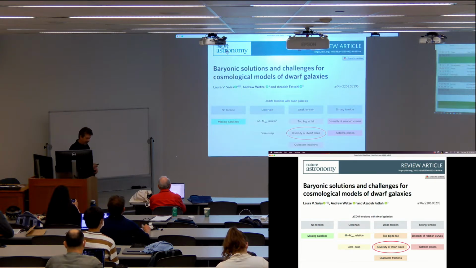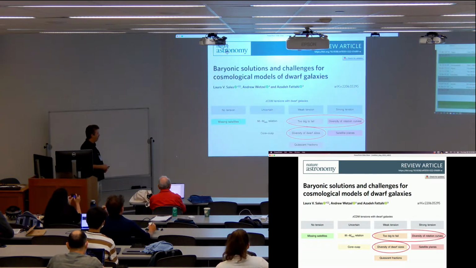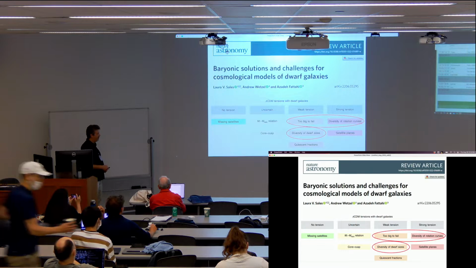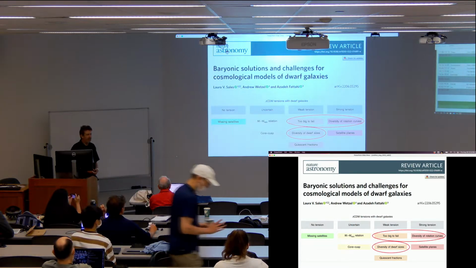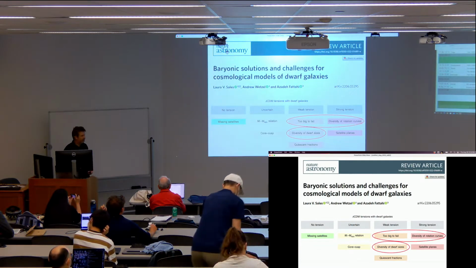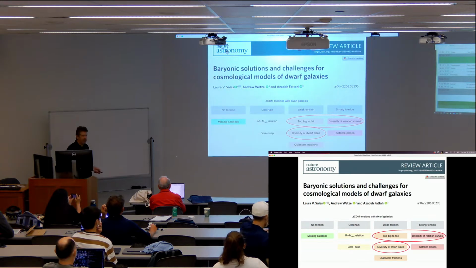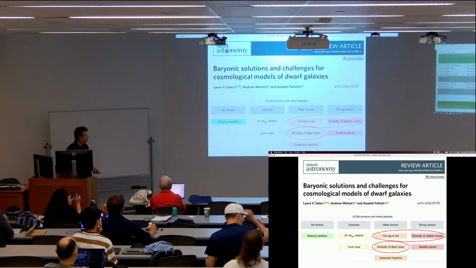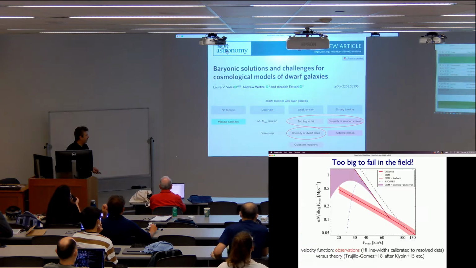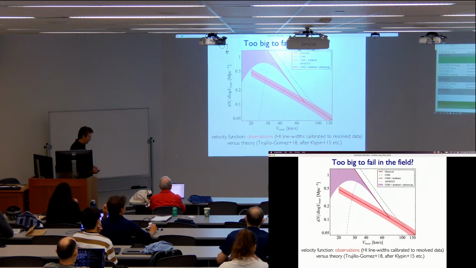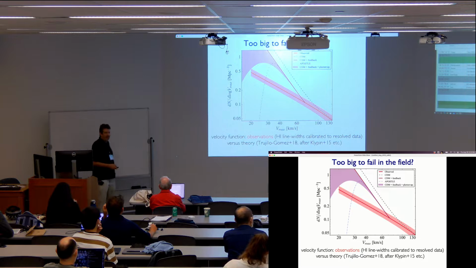I'm going to talk a little bit about this problem, diversity of dwarf sizes, and more about the mass problems, which I'm going to lump together as diversity of rotation curves and the too big to fail problem. Interestingly, they call diversity of rotation curves one of the two strong points of tension currently with standard models. Before I show that, I'll bring up a reminder of a plot.